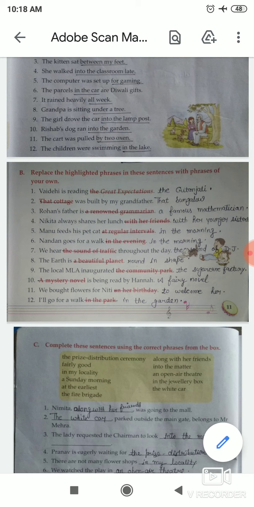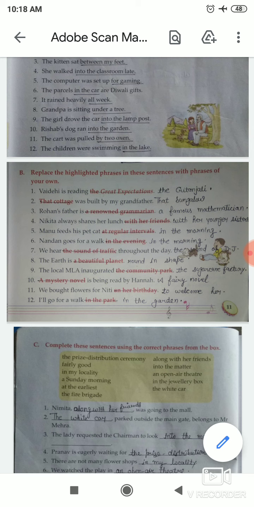Number 7 is: we hear the sound of traffic throughout the day. Okay, so students, here in the place of the sound of traffic we add a new phrase, the sound of DJ. After that the sentence is: we hear the sound of DJ throughout the day.